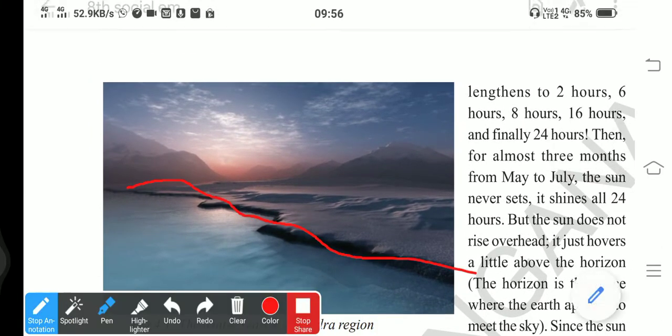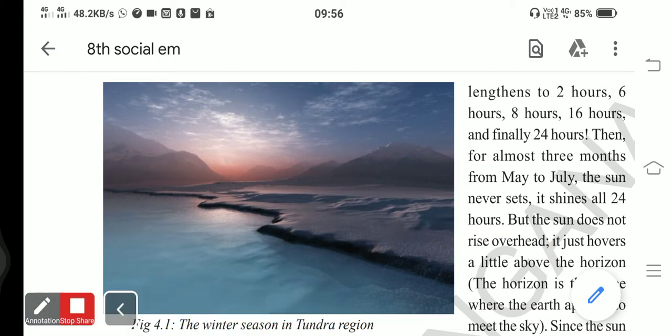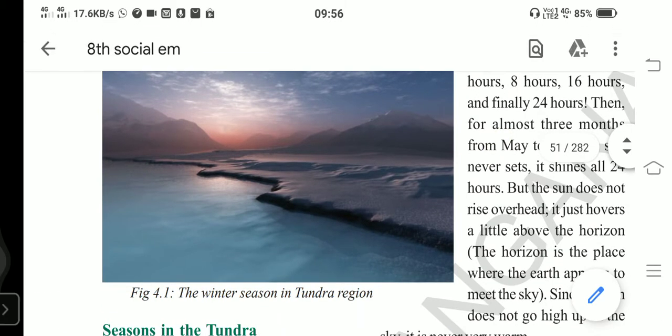In cold regions there won't be rainfall, only snowfall takes place. For example, in Himalayan regions, we find only snowfall because it is very cold. So in the tundra region, as it is very cold, there is no rainfall, only heavy snow. Snow falls heavily in the tundra region.